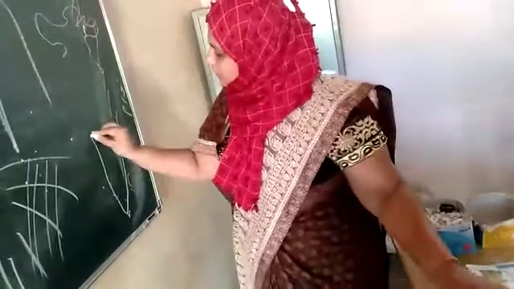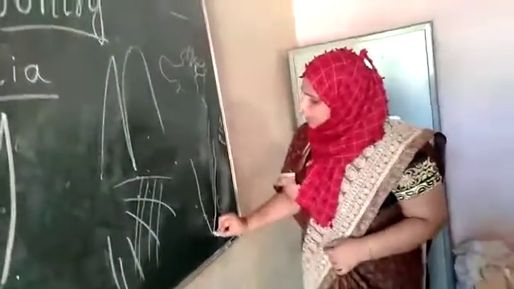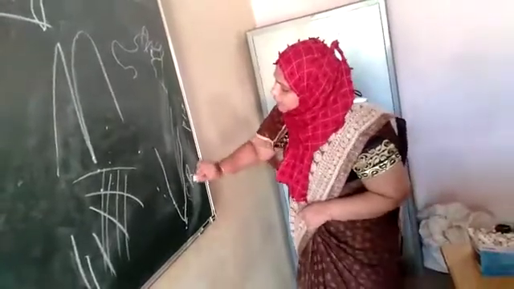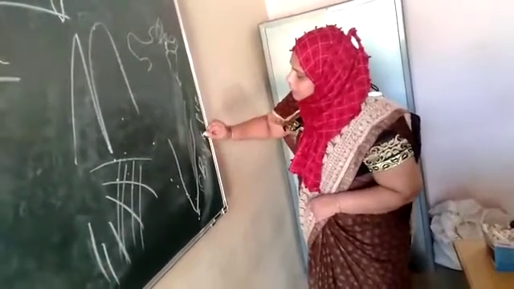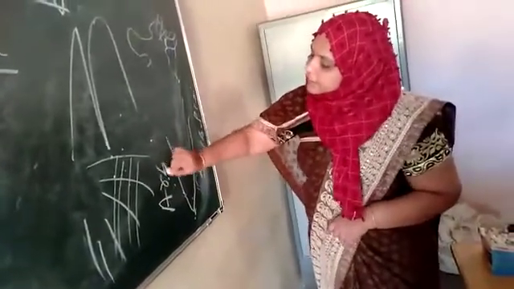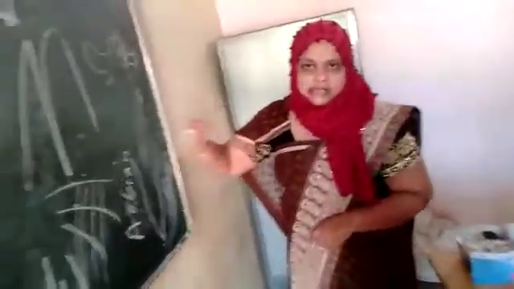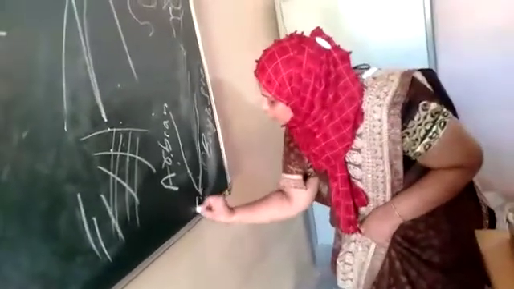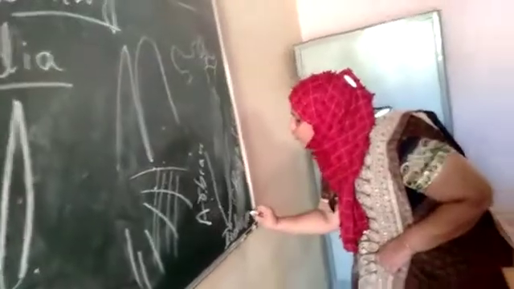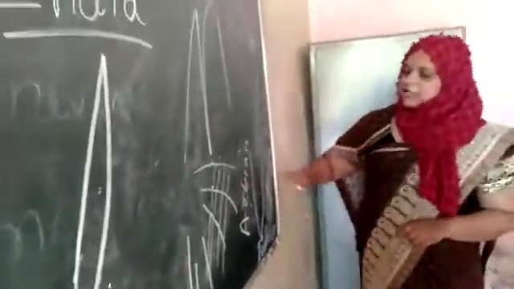See here, this one is the southern part of India. Here are the three sides of water. Already I told. Here Bay of Bengal, and here Arabian Sea, and south of India, Indian Ocean. So three sides of water.